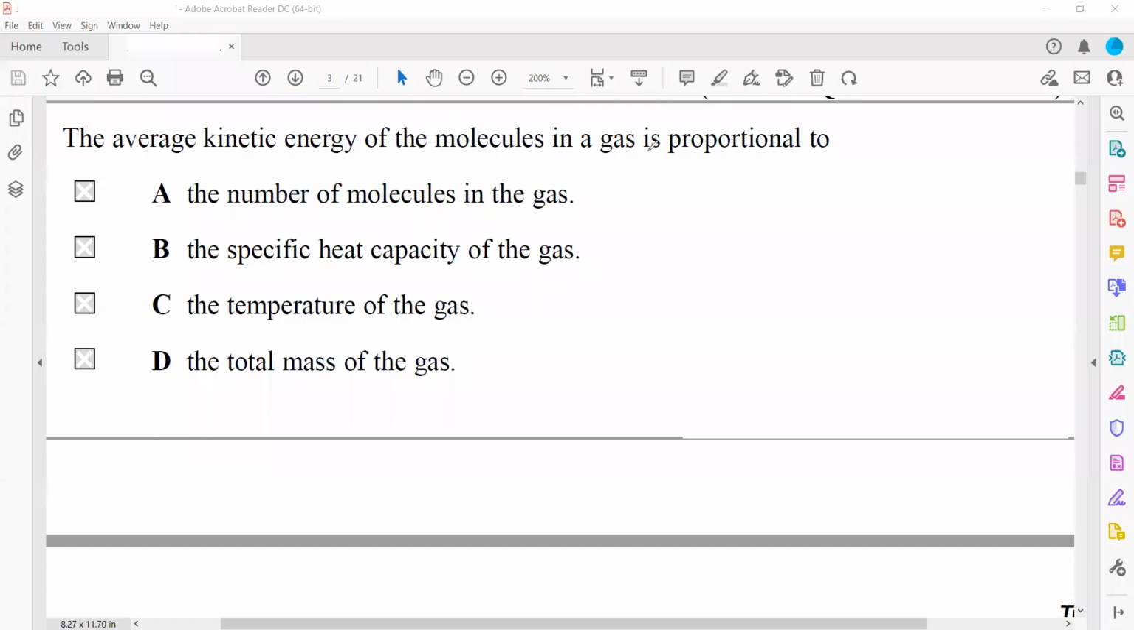The average kinetic energy of the molecule is proportional to what? Kinetic energy is proportional to the temperature of the gas, or we can say kinetic energy is half mv square. So this squared speed is proportional to temperature, which we can also say is 3 by 2 kT.